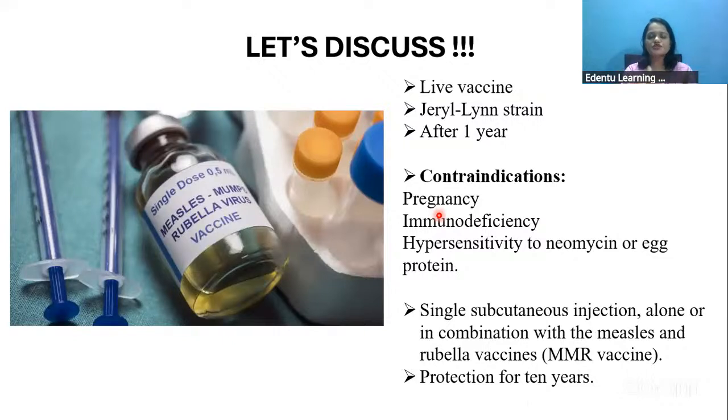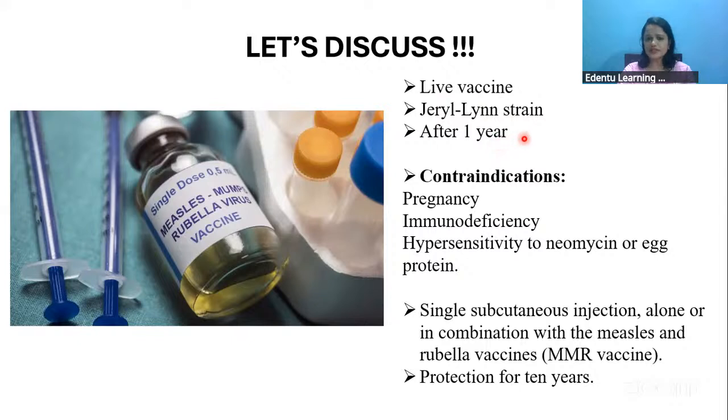Based on that, we have the mumps vaccine, which is a live vaccine, mainly obtained with the help of the Jeryl Lynn strain. This Jeryl Lynn strain is the infective strain of the mumps, and we use it for manufacturing the mumps vaccine.